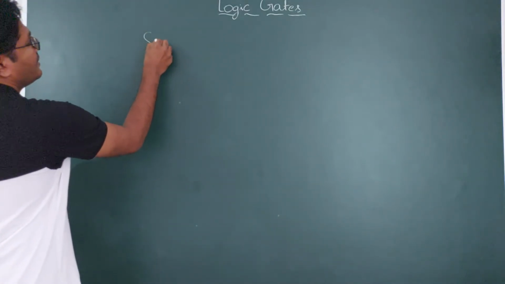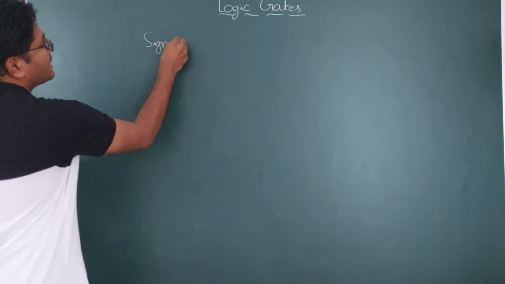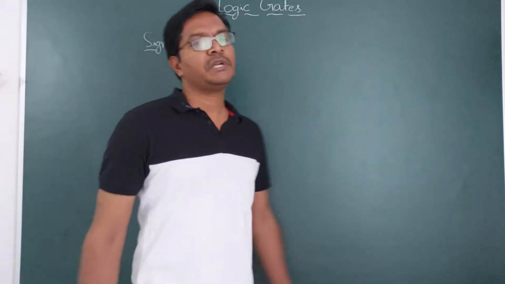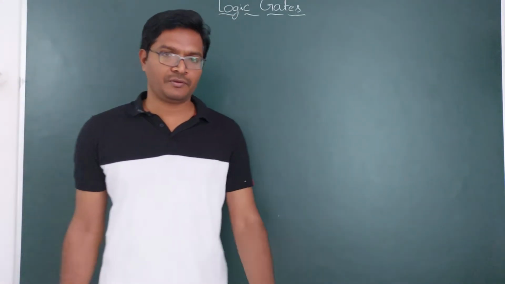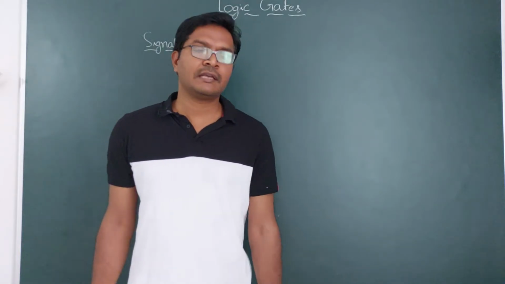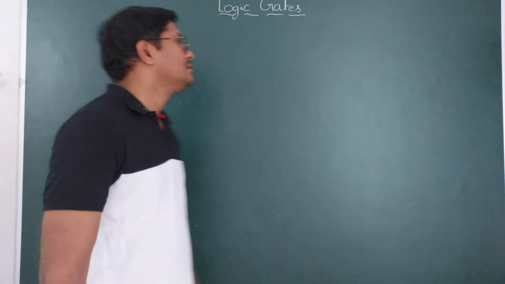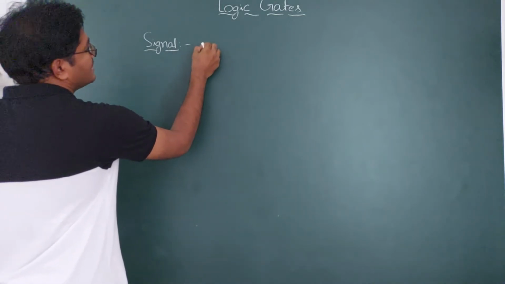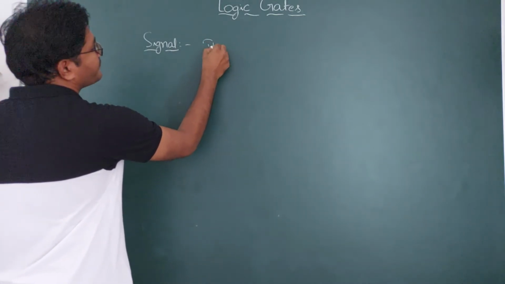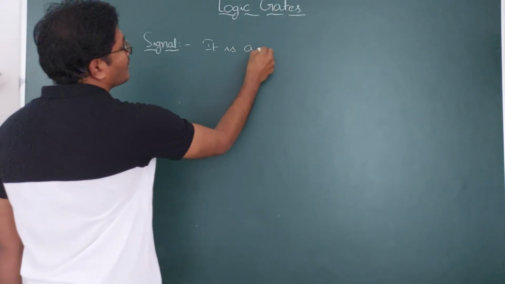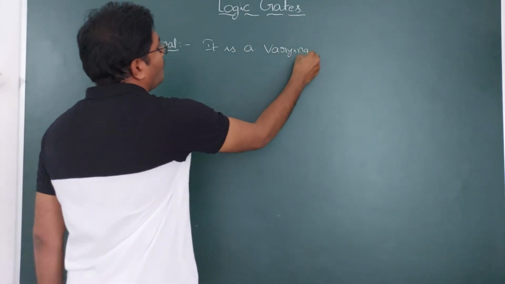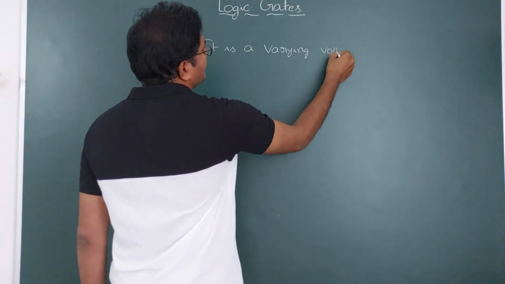By giving the signal to the gate, which is a type of circuit, the circuit analyzes it and opens the gate. So first of all, you need to give the signal to the gate. A signal is nothing but a varying voltage or current.